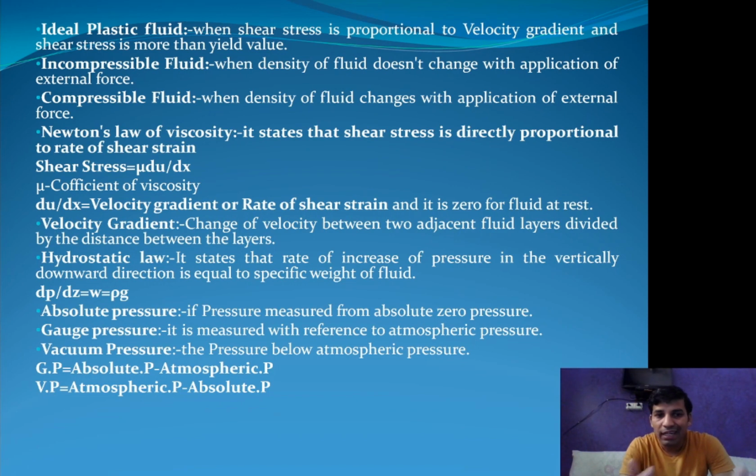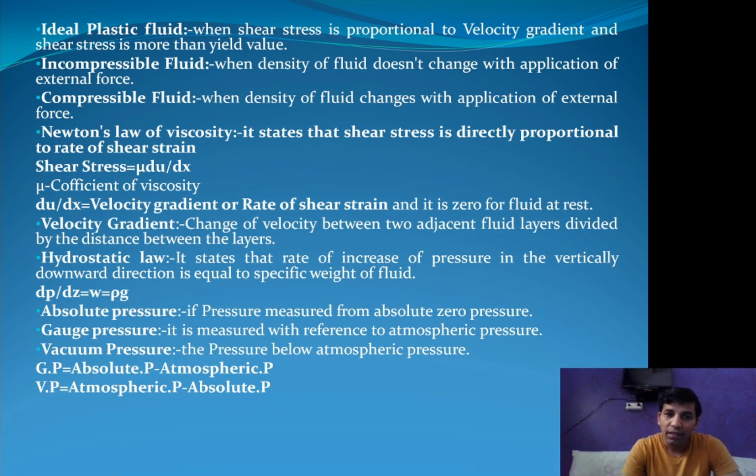So I again repeat, what is absolute pressure? When we measure a pressure from absolute zero to the exact value, and when we measure the gauge pressure from the atmospheric pressure to the next value, and when we measure the pressure below the atmospheric pressure, that is vacuum pressure. The formula for gauge pressure is equal to absolute pressure minus atmospheric pressure.